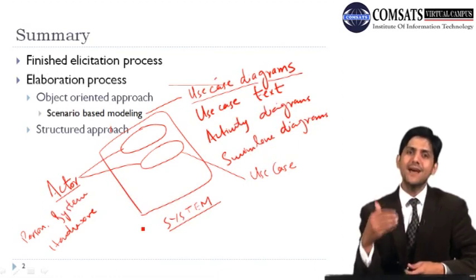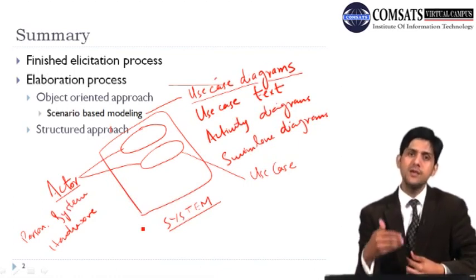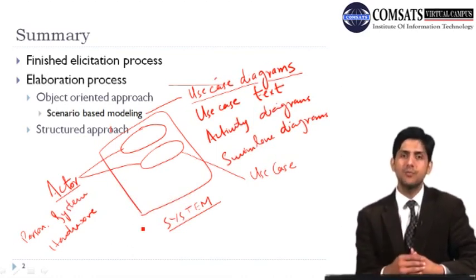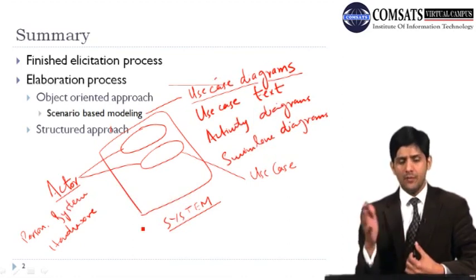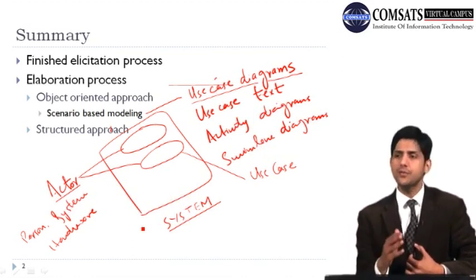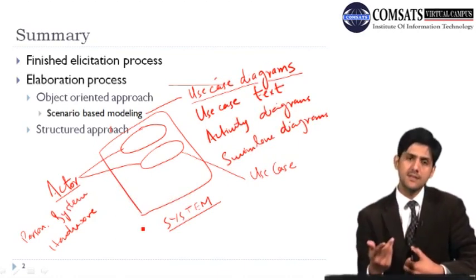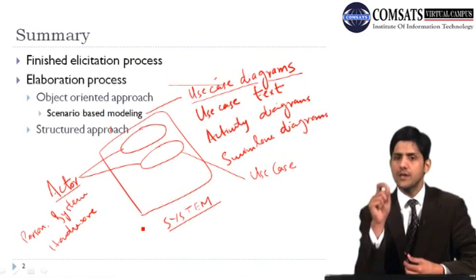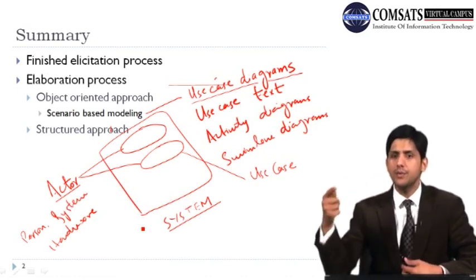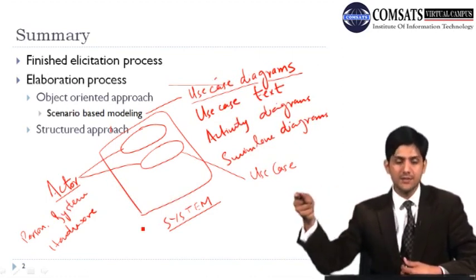So that's why this analysis process, or this elaboration process, is helpful. Once we model our requirements in detail, for example using scenario-based modeling, we identify different roles in the system, and we try to identify how these roles are going to change the state of my system, how they are going to use certain services within the system, when they are going to supply some information, how the system is going to react to it, what would be the end product, and what are the possible variations when they do different interactions with the system.